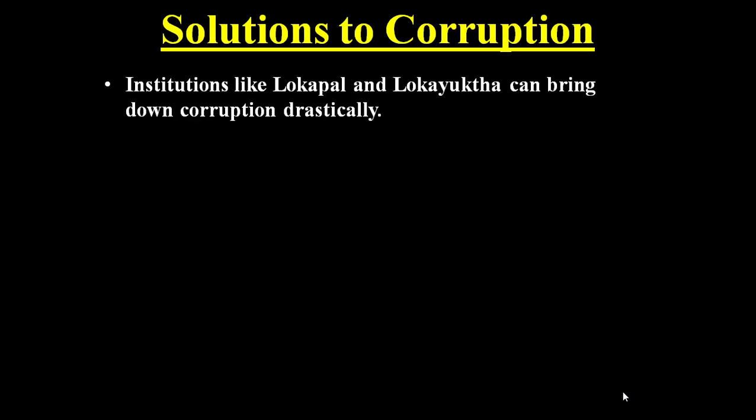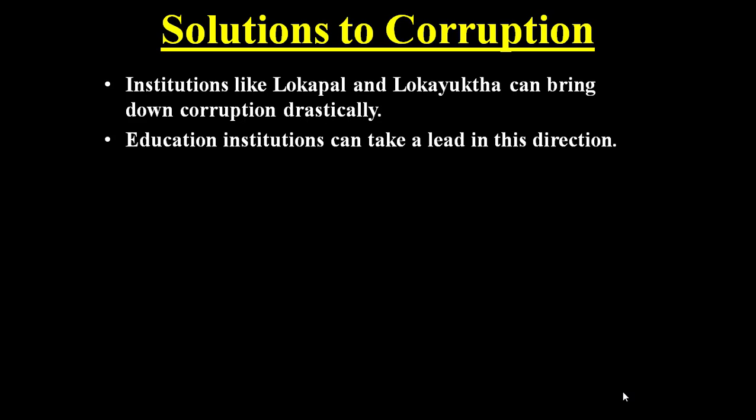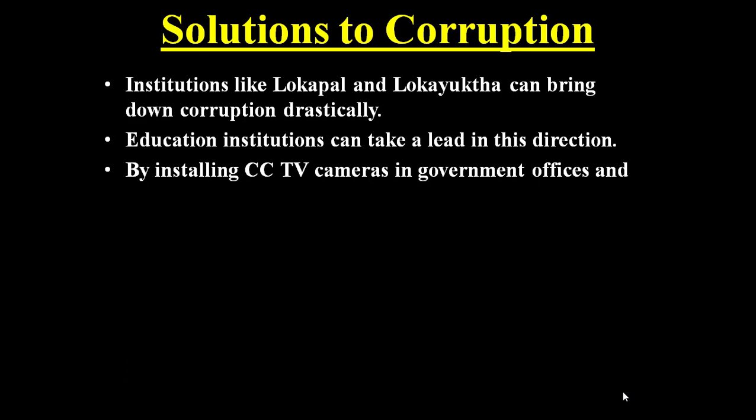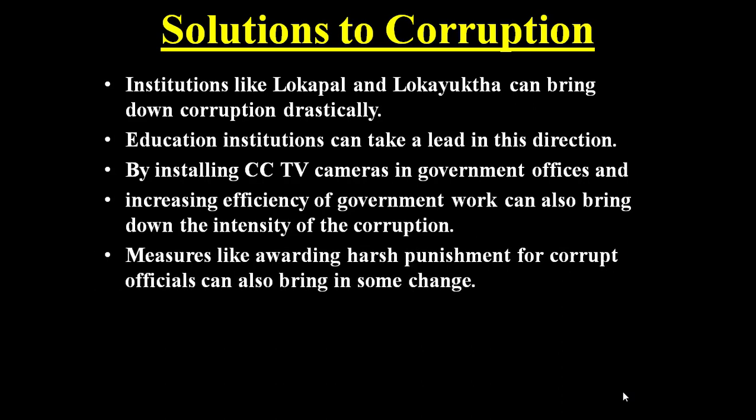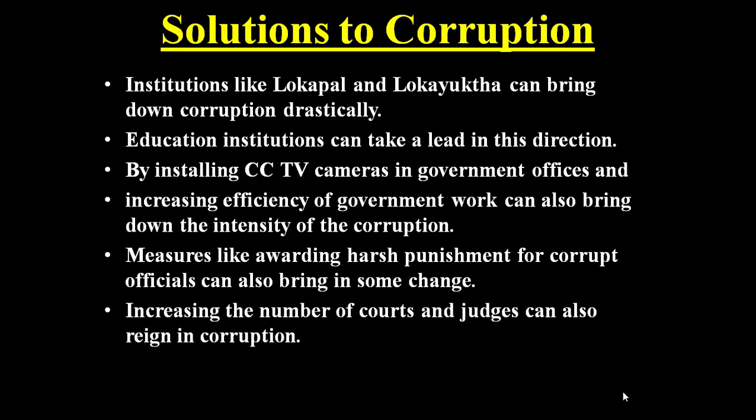Some institutions like Lokpal and Lokayukta can bring down corruption drastically. Educational institutions can take a lead in this direction, whereas installing CCTV cameras in government offices and increasing the efficiency of government work can also bring down the intensity of corruption. Measures like awarding harsh punishment for corrupt officials can also bring some change. Increasing the number of courts and judges can also rein in corruption.